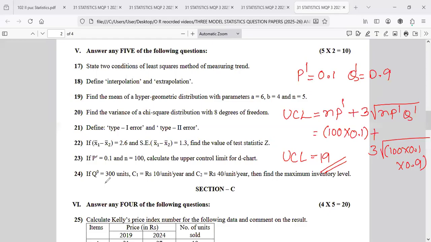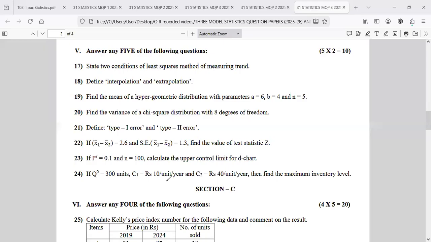Now question number 24 also. We expected this. The shortage cost is given here, so shortage cost C2, C1. Oh, C3 is not given. This question is wrong. Those who attempted it will get the grace marks, because C2 is given and C1 also and Q0 also. There's a printing mistake, I think. Where is C3? Without C3, we can't do the formula.